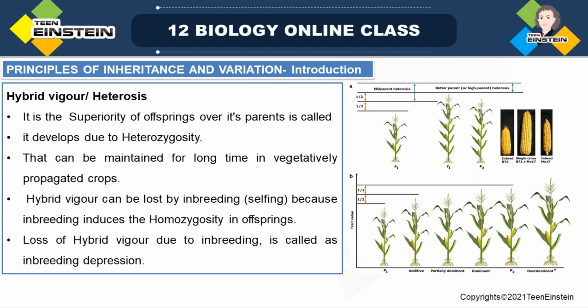They will select pure lines which have a desirable or better character, which is good in each parent, and they will do the crossing or the mating between pure lines. Then the offspring, the next generation, will show a better or desirable character.